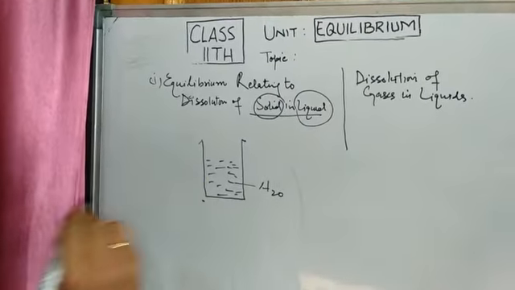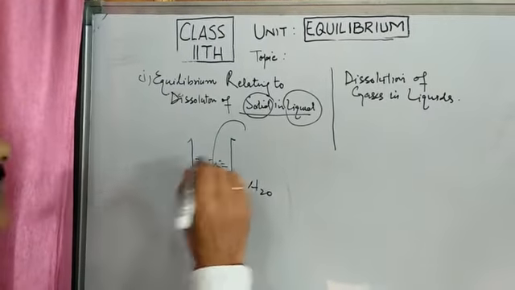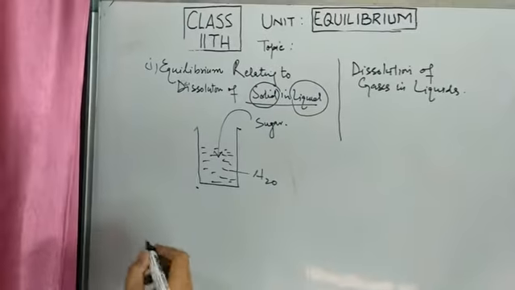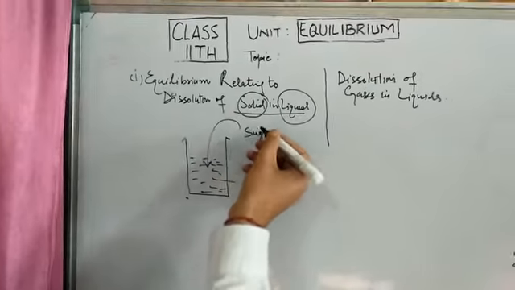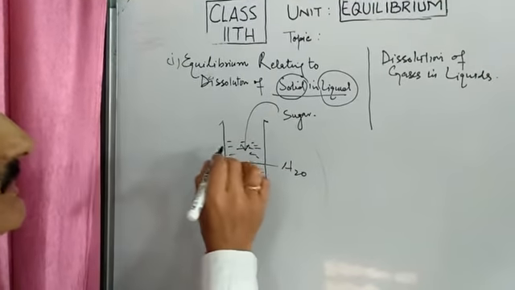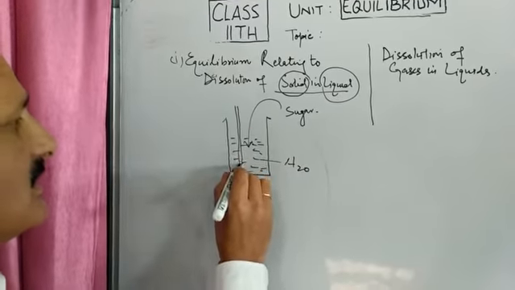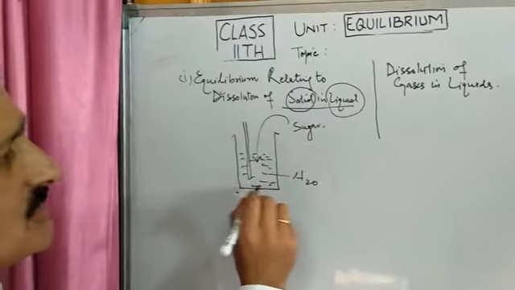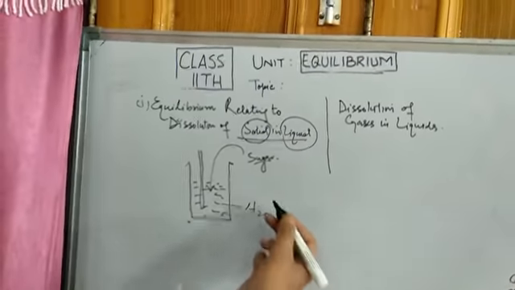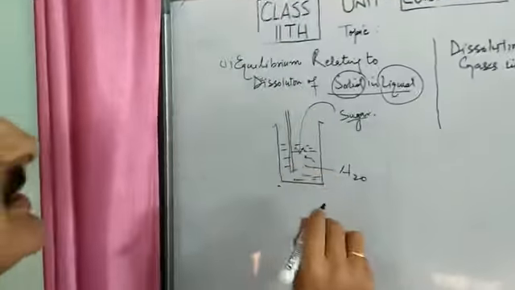Let me dissolve a solid into it. Say I am dissolving sugar in it. Sugar is in solid state. So I will dissolve sugar into water, and I will continue stirring with a stirrer so that sugar dissolves into it. If we keep on dissolving sugar into water, it will keep on dissolving.